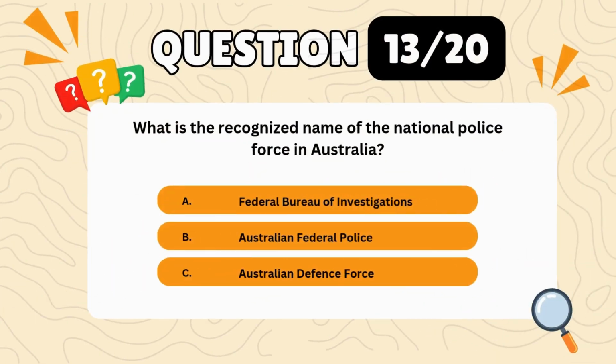Question 13. What is the recognized name of the National Police Force in Australia? A. Federal Bureau of Investigations. B. Australian Federal Police. C. Australian Defence Force. Correct answer, B. Australian Federal Police.